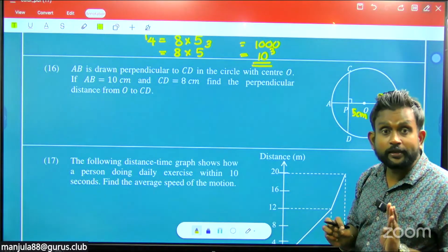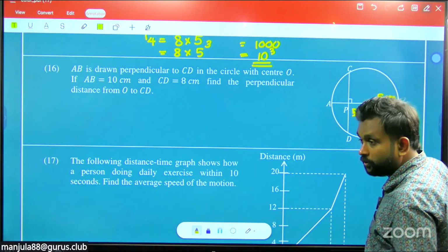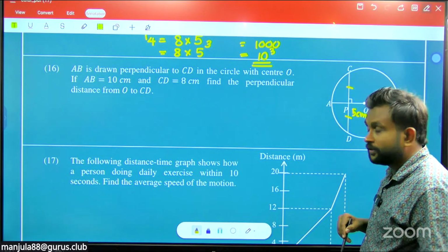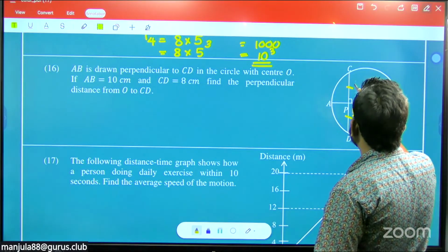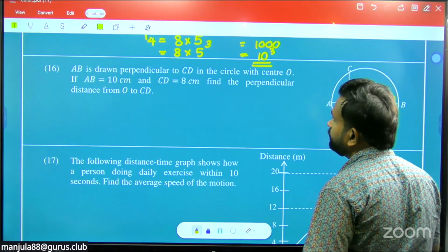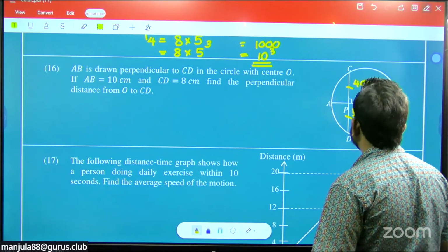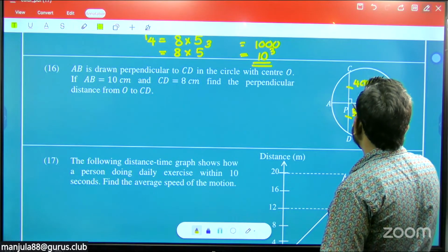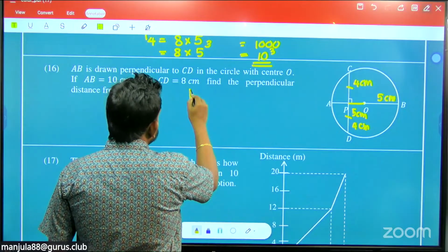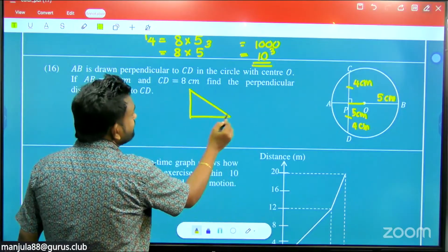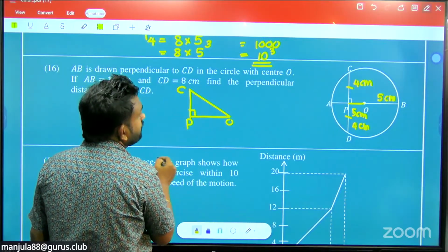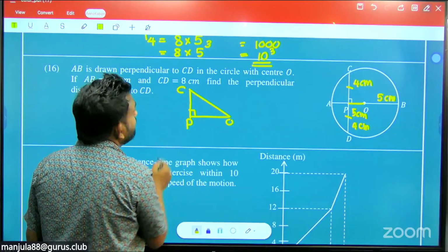And here, when a perpendicular is drawn to a chord, that means the chord is bisected. Just mark these things. Then CD is 8, so here 4 centimeter, and here also 4 centimeter. Find the perpendicular distance from O to CD. They ask for this length. So I extract this right angle triangle, enlarging triangle OPC, with 90 degrees here. So here 4 centimeter.